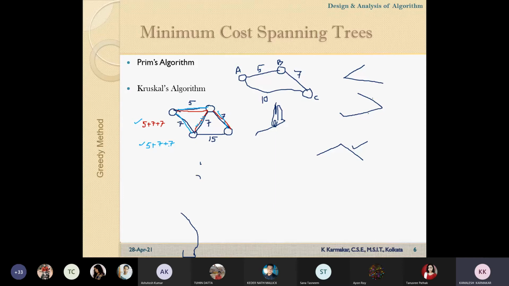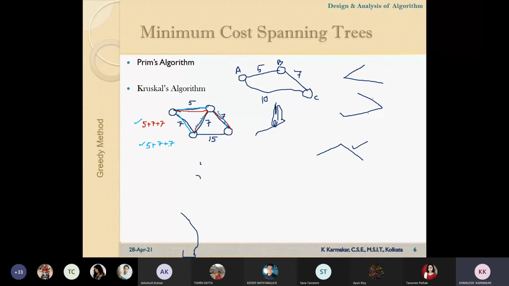So these algorithms belong to the greedy method. We will come to Prim's and Kruskal's in detail. In case of Kruskal's, if we are selecting an edge, and at the same time we have multiple choices having the same weight, we can choose any one of them. There is no specific rule for selection. So that may generate a spanning tree which will be optimal, but still the approach is a greedy approach.